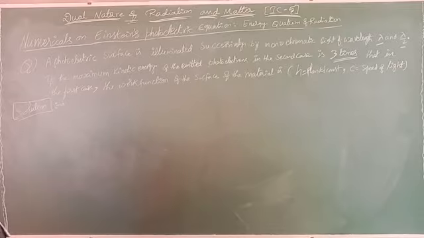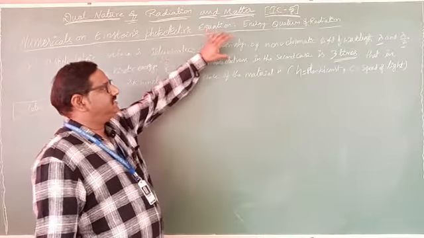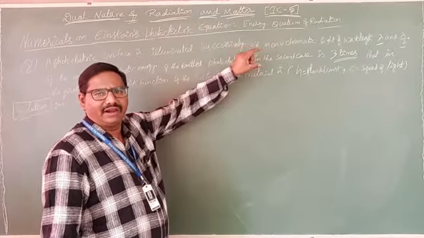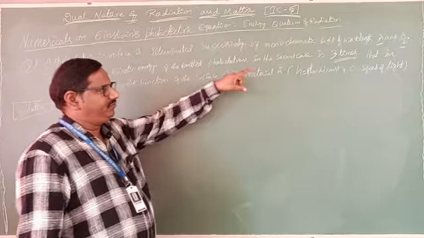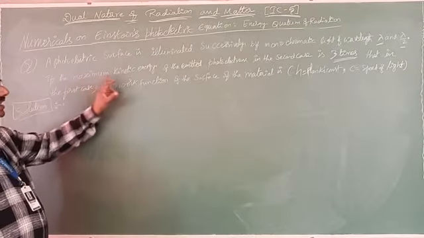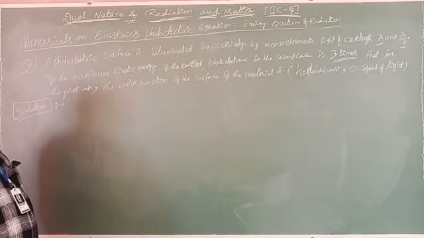See here in this sum, a photoelectric surface is illuminated successively by monochromatic light of wavelength lambda and lambda by 2. If the maximum kinetic energy of emitted photoelectrons in the second case is 3 times that in the first case.